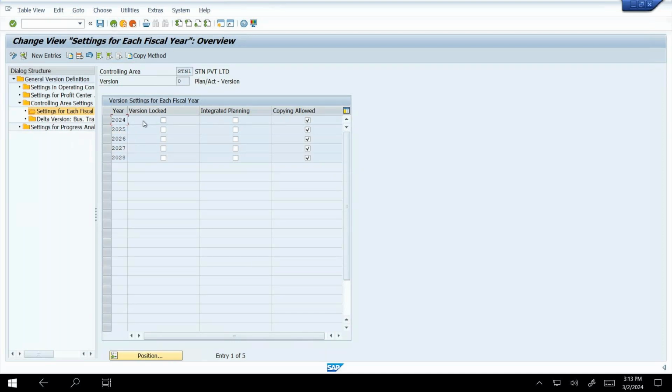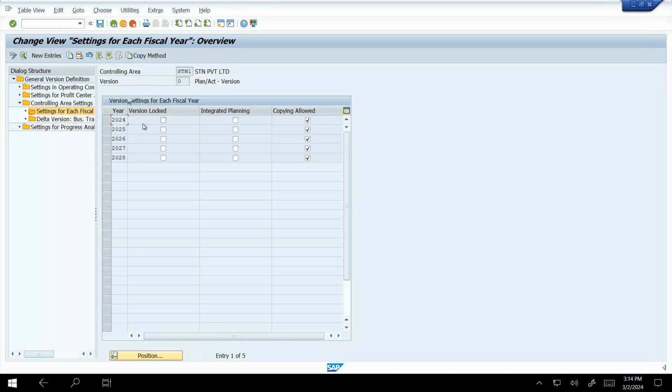But already we created 2024. That's why I can't create that 2024. So if you want to create another year like 2029, if it is not now, it's not needed. But if you are going for 2029, you have to go for the new entry and create like this. If it is not 24 here, you also have to create a new entry and create like this.